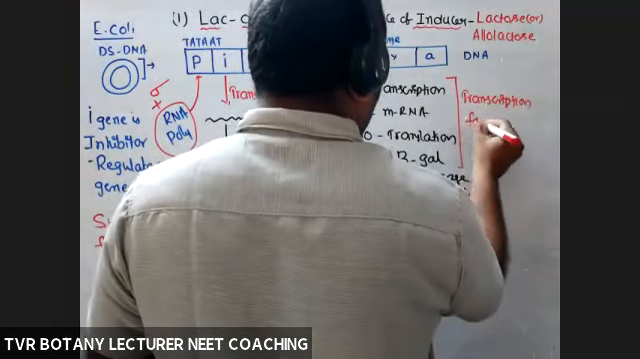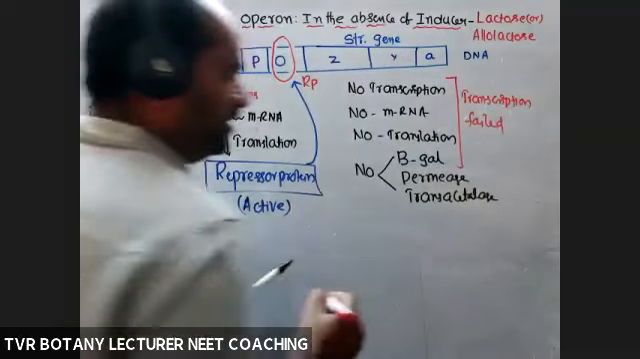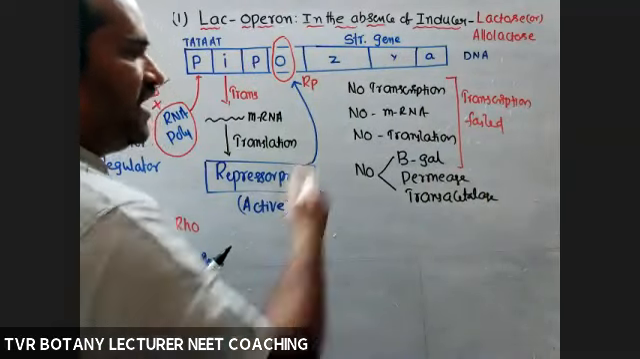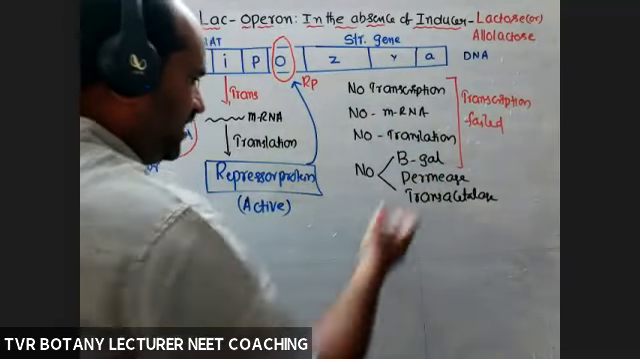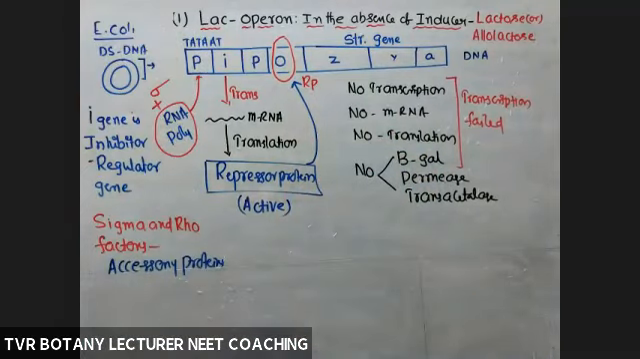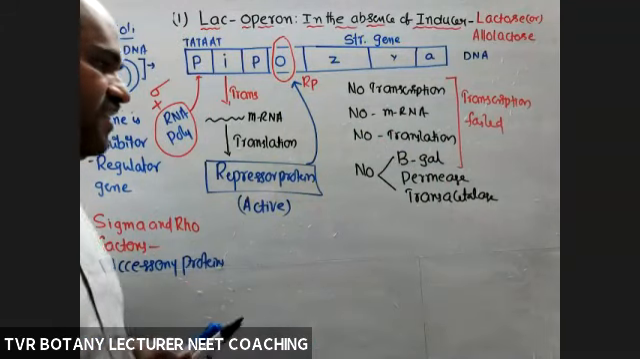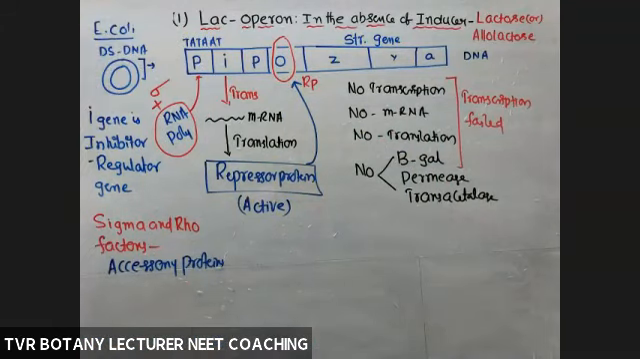Transcription failed. Because of no transcription, translation failed. And that's why there is ultimately no beta galactosidase, permease, transacetylase. The reason is lactose is absent. If lactose is available, beta galactosidase, permease, transacetylase is required. Yesterday we discussed the functions of all these enzymes.